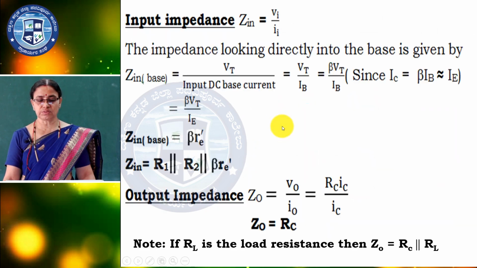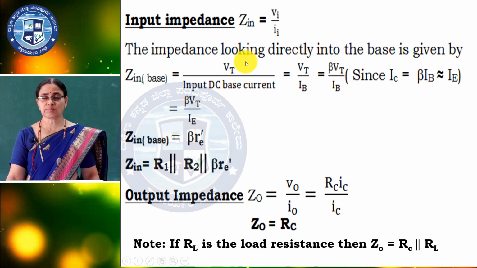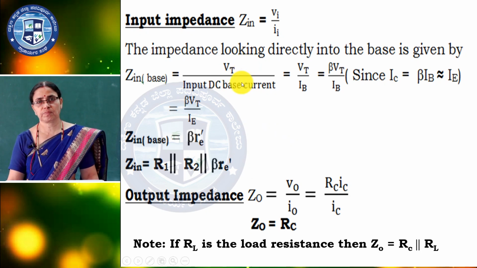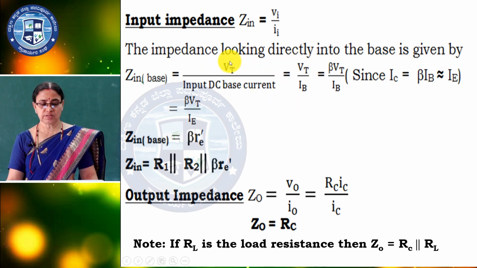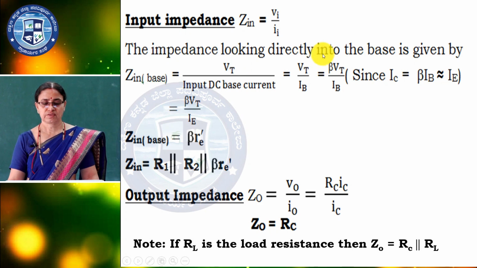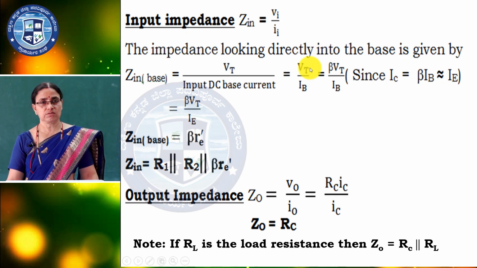In that case Zin base is equal to Vt, the thermal voltage, divided by the input DC base current, so Vt by IB. The thermal voltage depends on which transistor we are using, silicon or germanium. IB can be replaced: IC is equal to beta into IB, so IB is equal to IC by beta.